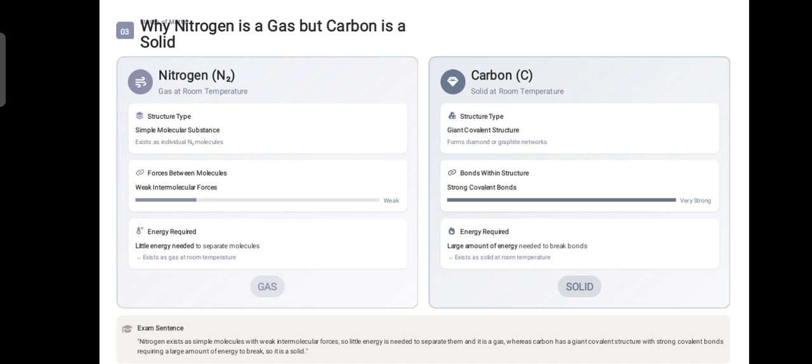So you will have to learn: nitrogen exists as a simple molecule with weak intermolecular forces, so little energy is needed to separate them and it is a gas, whereas carbon has a giant covalent structure with strong covalent bonds requiring a large amount of energy to break, so it is a solid.